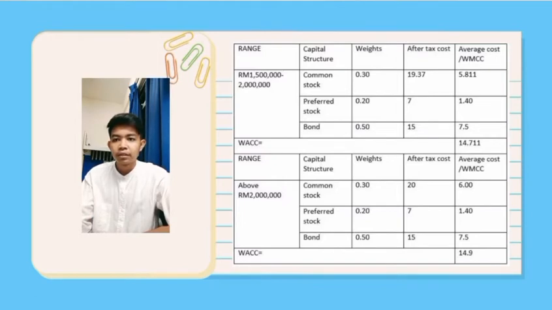After that, for above 2 million, we have to calculate, and the difference is the after tax cost for the common stock. It will be 20, and 20 multiplied by 0.3 will be 6. So we add all the average costs: 6 plus 1.4 plus 7.5, it will be 14.9.